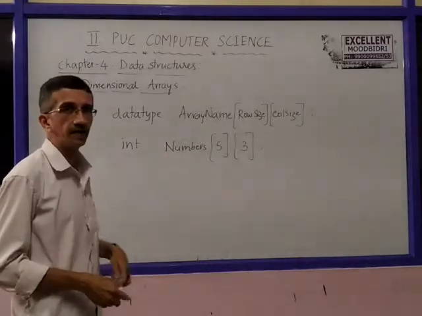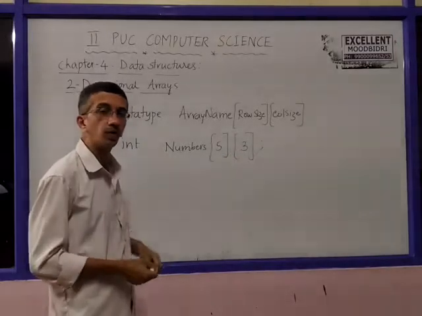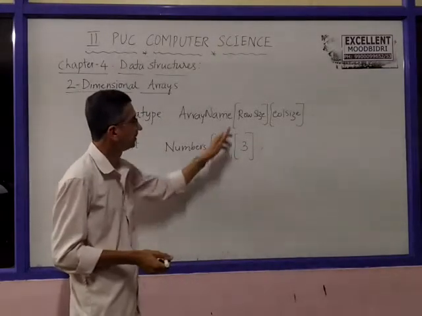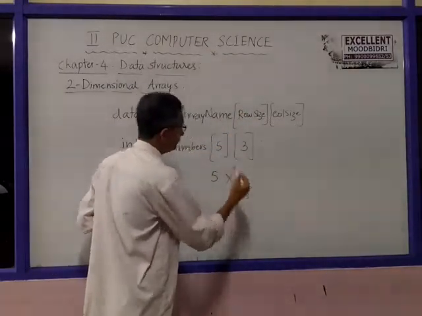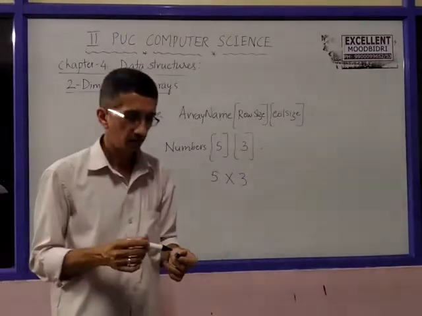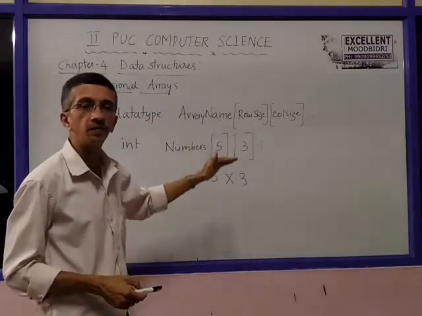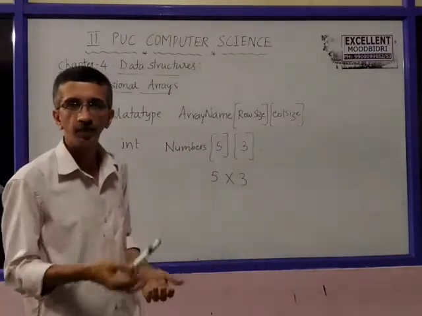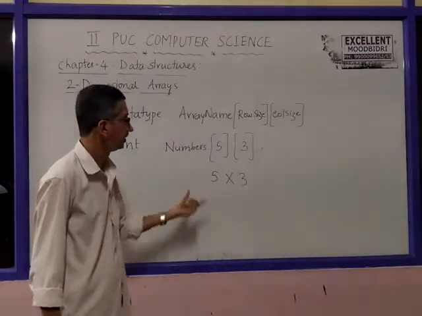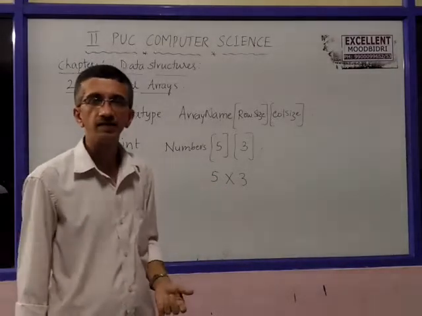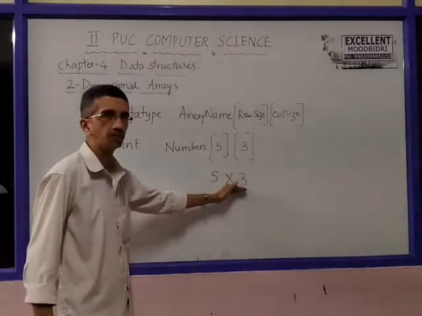Now how to access that? Before that, how many items can be stored in this? The number of items in a two-dimensional array is row size into column size. In this case, 5 into 3, 15 items can be represented using these numbers. 15 items can be stored, manipulated and processed using this two-dimensional array, with row index and column index. We usually write it as a 5 by 3 matrix, 5 cross 3 matrix, to represent 5 rows and 3 columns.